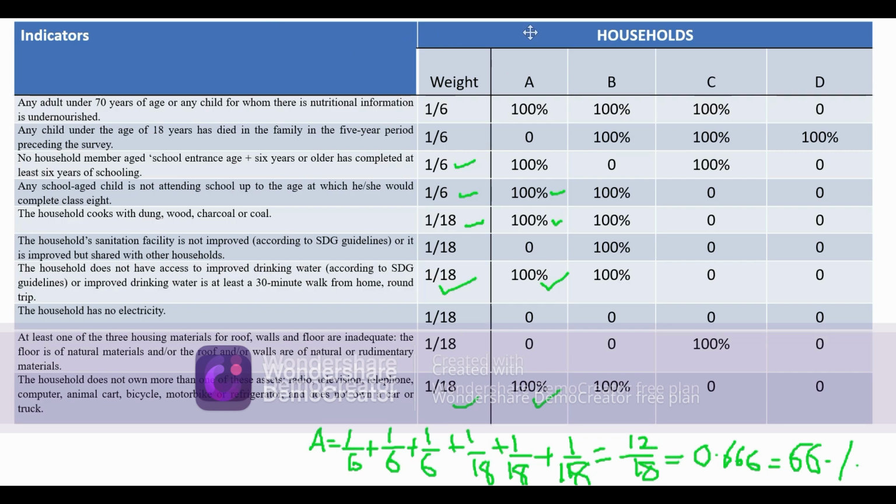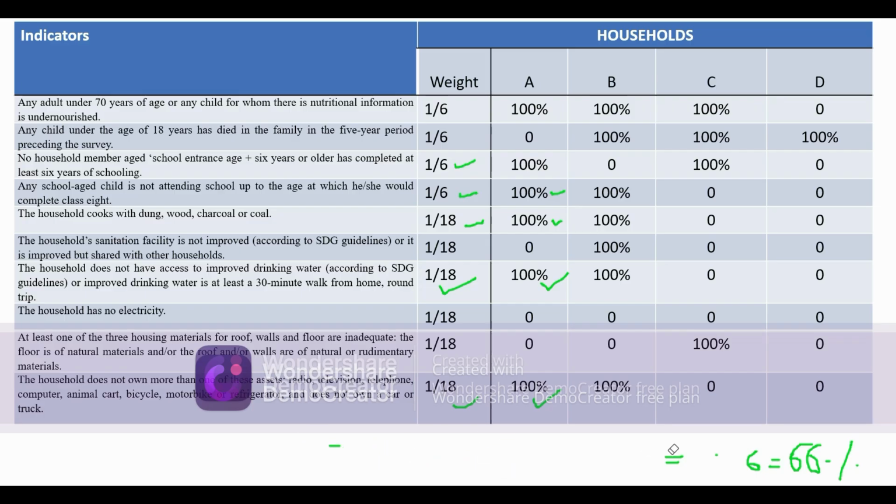So let me clean this first. I'll write this as 66%. Okay, and let me wrap this. All right, now let's move to B household. Okay, B household.